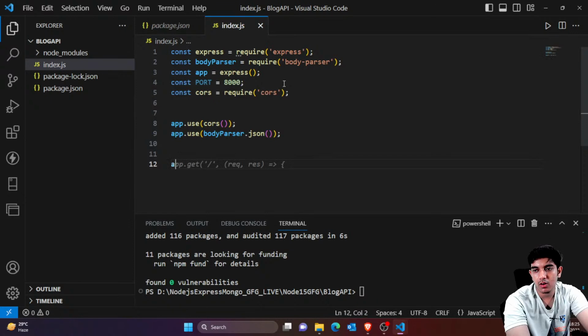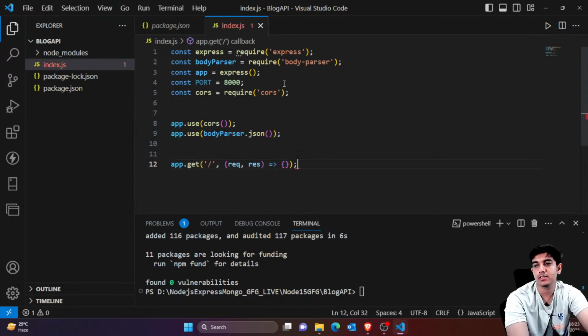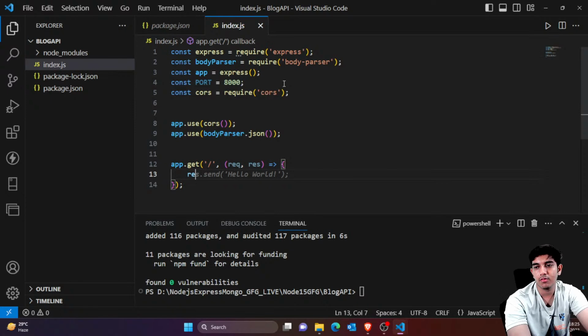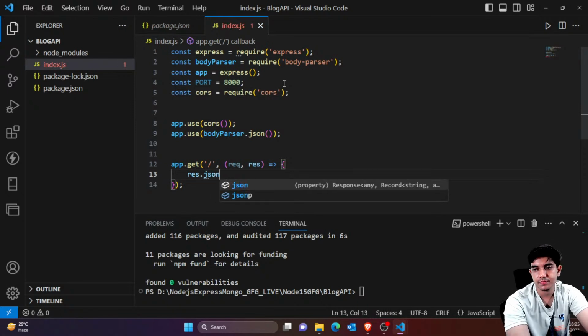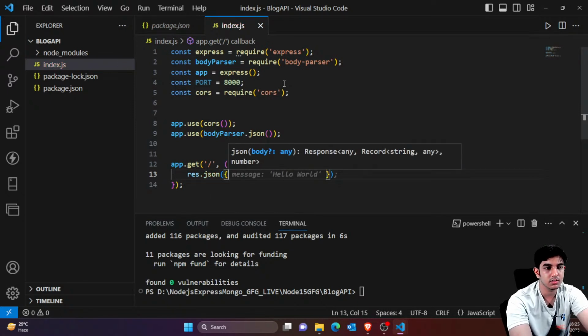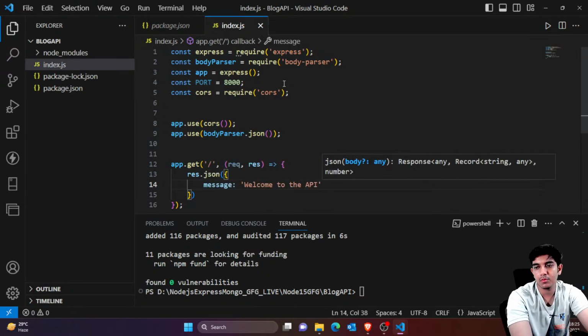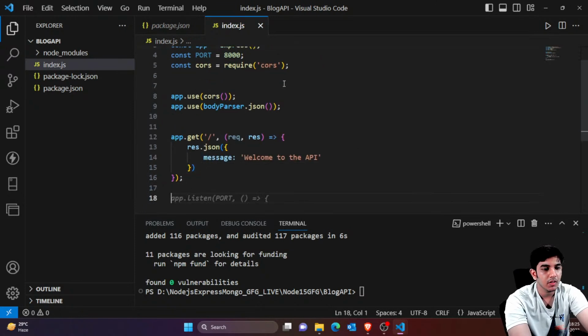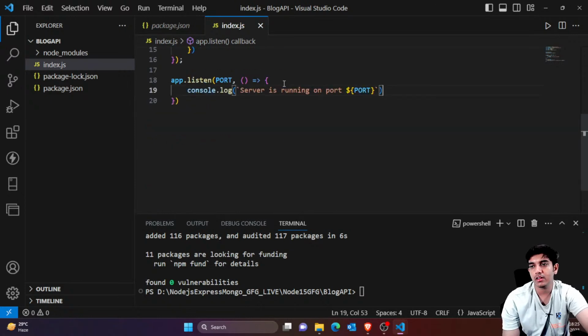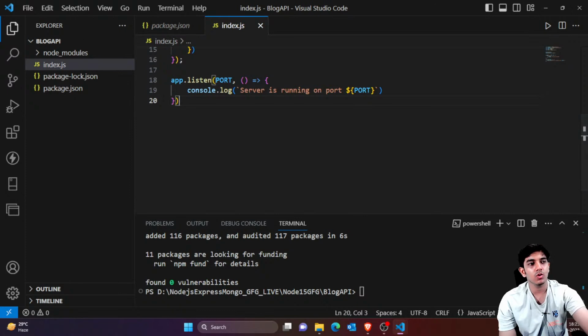Now let's create a route app.get slash, and for testing, I would just give a response res.json, and inside this we can just say welcome to API or welcome to blog API, right? So after this, I would simply listen to port 8000, and if it's running, I would just say server is running on this port, right? That's it. Now apart from this, we also need some database. So we would be creating a fresh database in MongoDB Atlas. So if you don't know what is MongoDB and things like that, you can watch my previous videos.